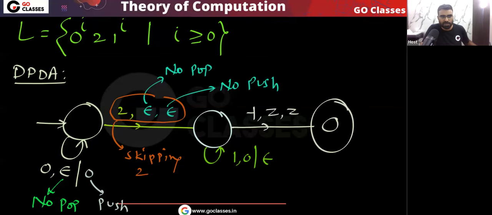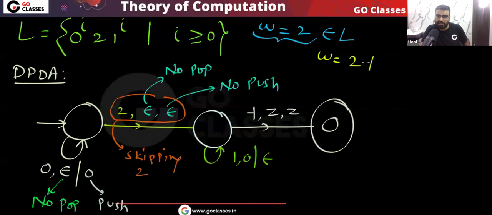But here one more thing: i is greater than or equal to 0. So remember, this string also should be accepted. If I take i equal to 0, then this string 2 also should be accepted because this also belongs to L. So remember, for this string w equal to 2, there is the end marker symbol. In the DPDA we have the end marker symbol.